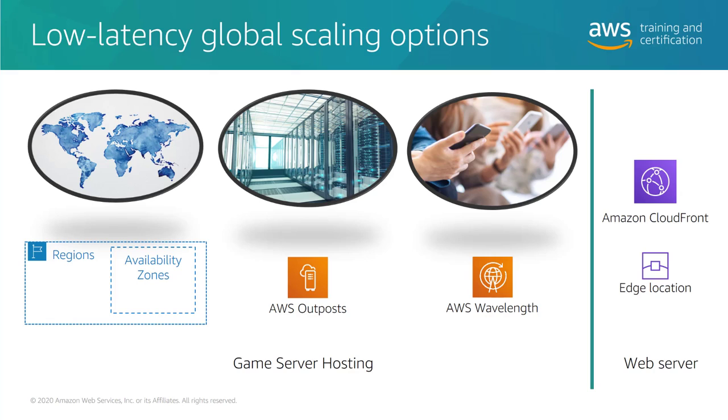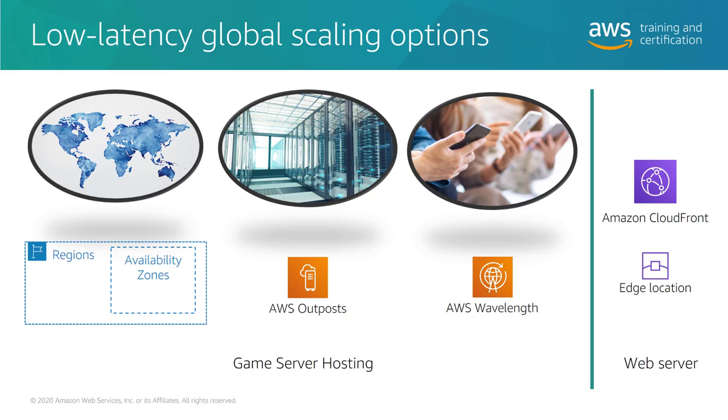AWS regions are geographically separate clusters of data centers that provide low latency to nearby players. Regions contain availability zones, which are one or more data centers that are isolated from one another for fault tolerance, but within about 60 miles for similar latency. Using multiple AWS regions is essential to providing low latency, stateful game server hosting to players.